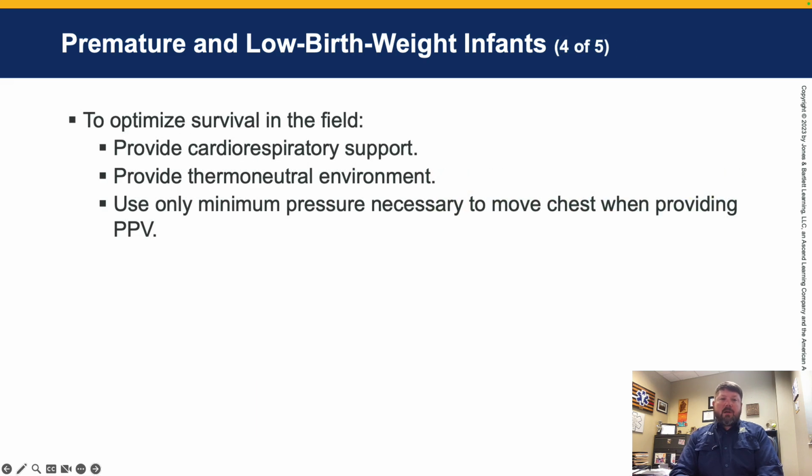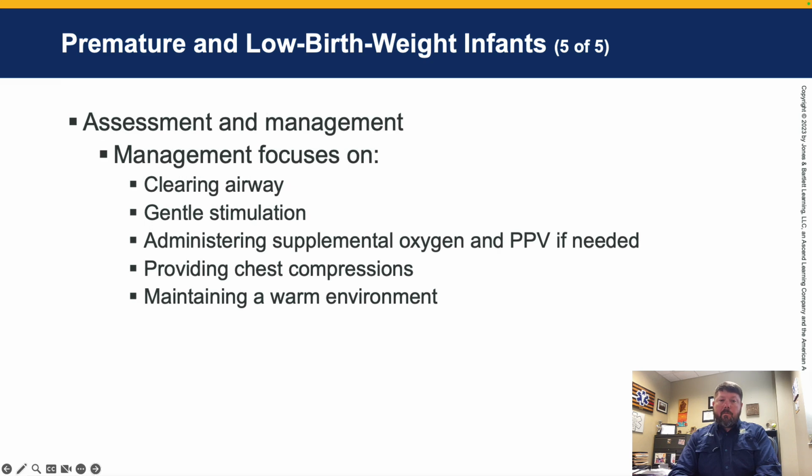To optimize survival of the newborn prematurely in the field, provide cardiorespiratory support. Provide a thermoneutral environment. Remember, these newborns are not going to be able to regulate their body temperature. Use only the minimum pressure necessary to move the chest when providing positive pressure ventilations. Higher than necessary pressures may cause barotrauma. Management will focus on clearing the airway, gentle stimulation, administering supplemental oxygen and positive pressure ventilations if needed, providing chest compressions, and maintaining a warm environment.